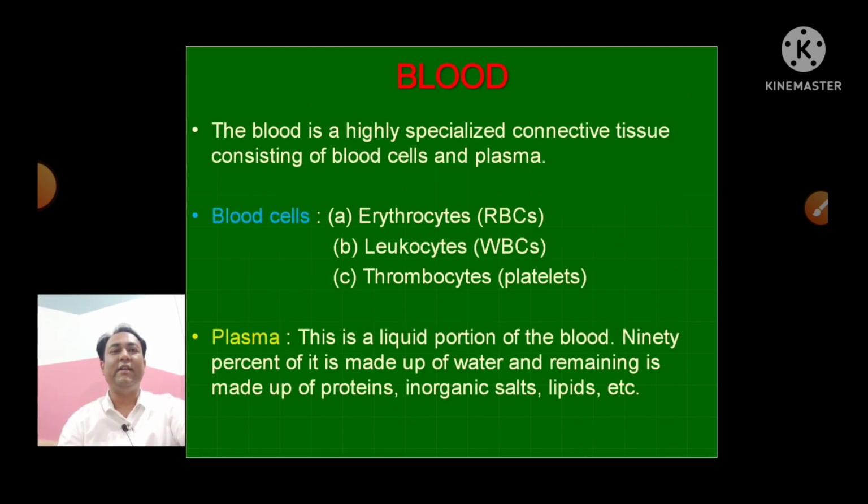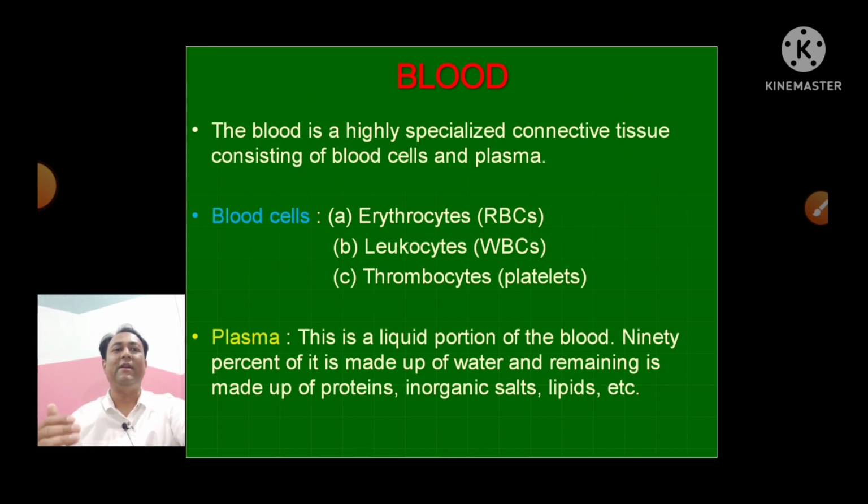Blood is actually a system which you will learn in the physiology subject. Right now I have just put up one slide for the superficial view. The blood is a highly specialized connective tissue which consists of blood cells and plasma.